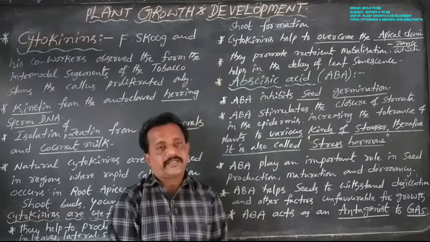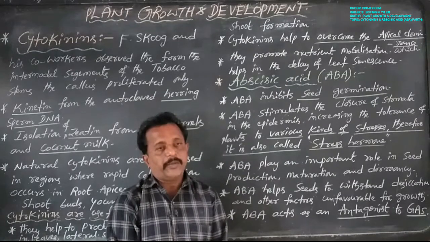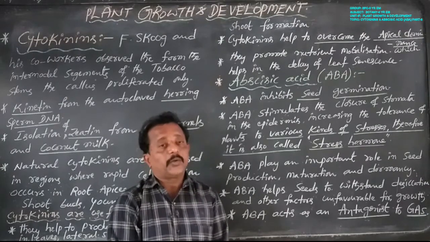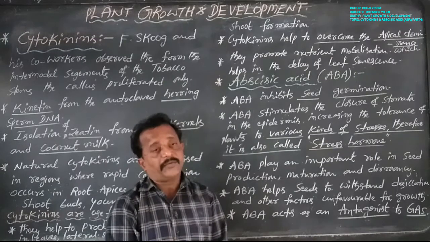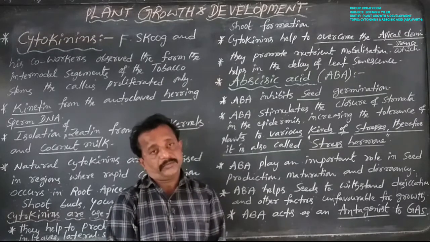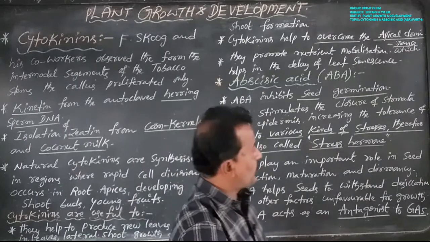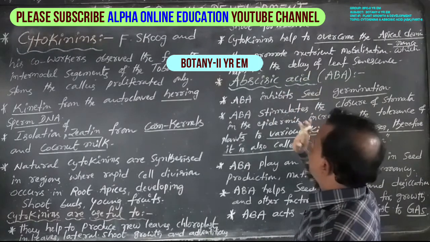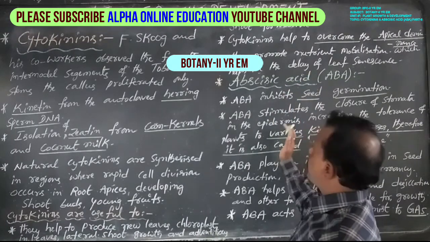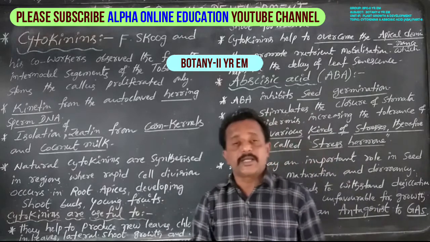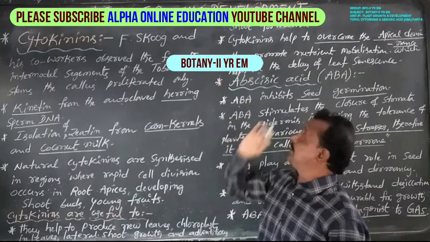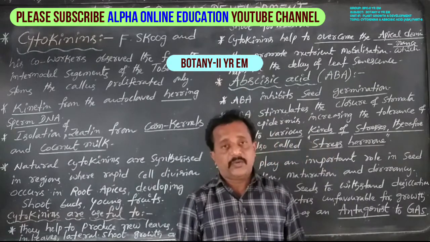Okay, now. ABA is involved in the closure of stomata, whereas gibberellic acids and cytokinins are involved in the opening of stomata. So this is about the discovery of abscisic acid and its physiological effects. Finally, this is about the cytokinins and abscisic acid. Okay, now thank you.